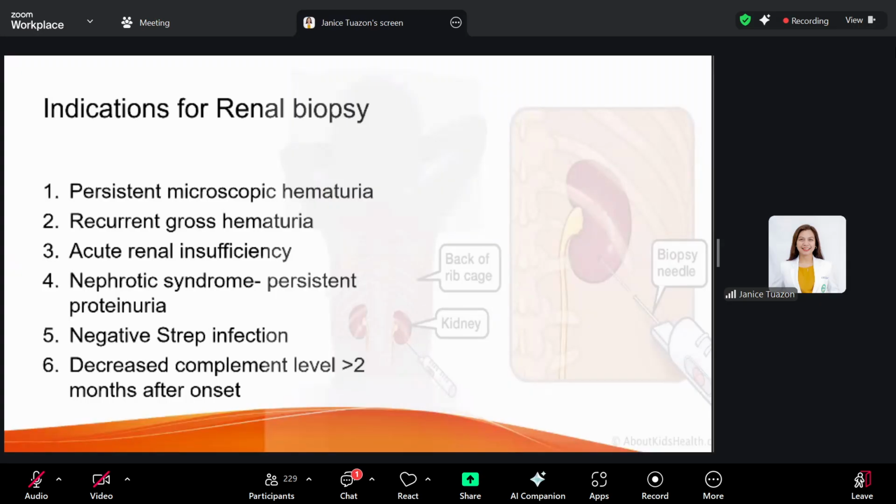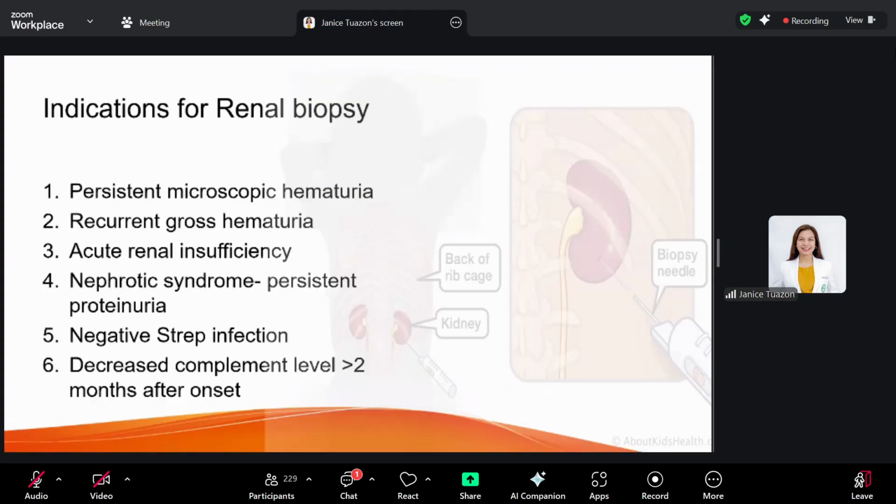When you have recurrent gross hematuria, for PSGN it may persist for 4 weeks. But if you have recurrent gross hematuria, not microscopic, then a renal biopsy is indicated because it is not the typical course of your PSGN.